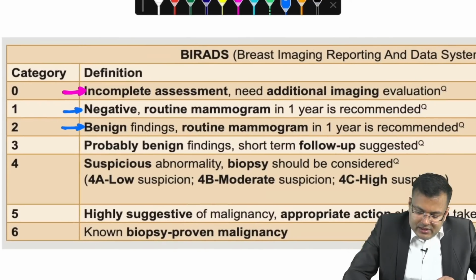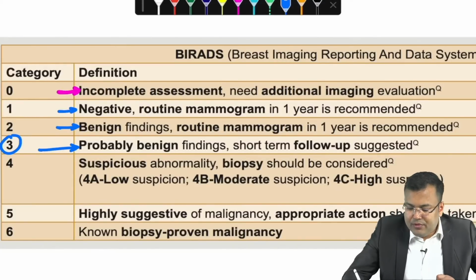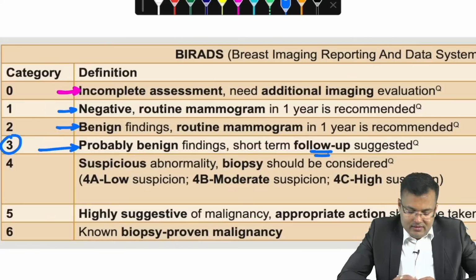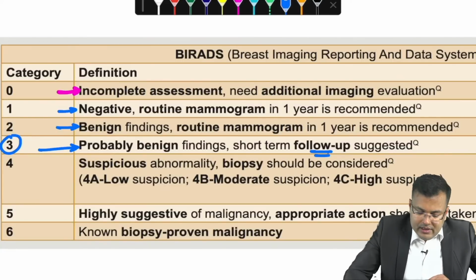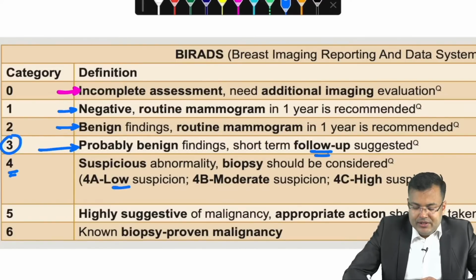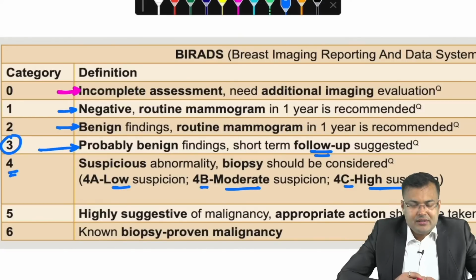What was the question here? In the question, it was category 3. So what? It is probably benign. Here, short-term follow-up is recommended. Clear? So the patient is going to repeat the mammogram and she has to visit the OPD. Category 4, suspicious. If it is 4A, there is low suspicion, 4B, moderate suspicion, 4C, there is high suspicion.